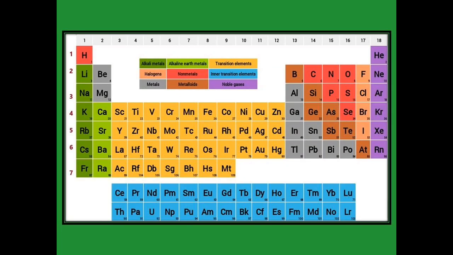In this periodic table, the first column contains lithium, sodium, potassium, rubidium, cesium, francium. These are all called alkali metals. Hydrogen is placed in the first group only, but sometimes it acts as the 17th group element, so you never consider hydrogen as an alkali metal. The next one, the second group: beryllium, magnesium, calcium, strontium, barium, radium. Be, Mg, Ca, Sr, Ba, Ra. These are all called alkaline earth metals. In this lesson, we are going to see these 2 groups.